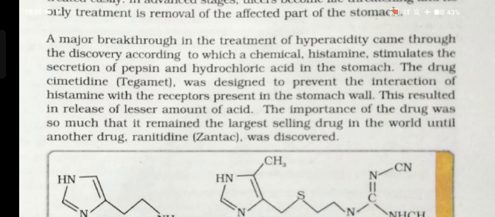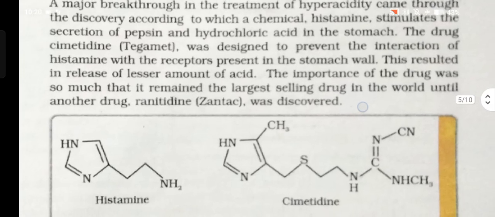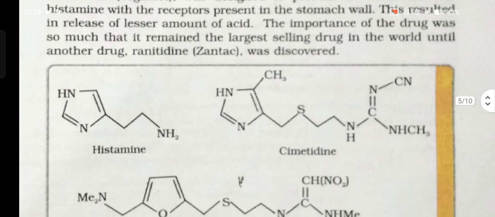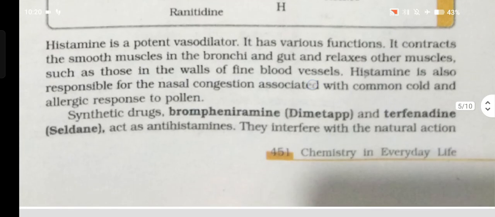The drug cimetidine, Tagamet, was designed to prevent the interaction of histamine with the receptor present in the stomach wall. This resulted in release of a lesser amount of acid. The drug was so important that it remained the largest selling drug in the world until another drug, ranitidine, Zantac, was discovered. Histamine is a potent vasodilator.